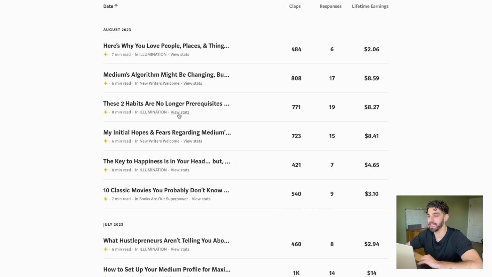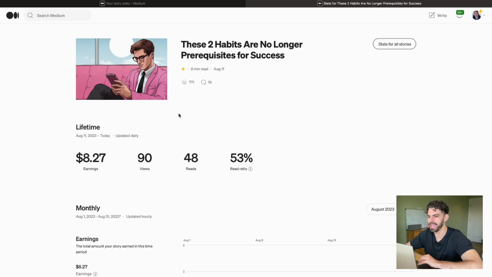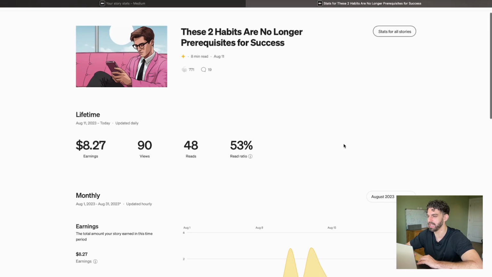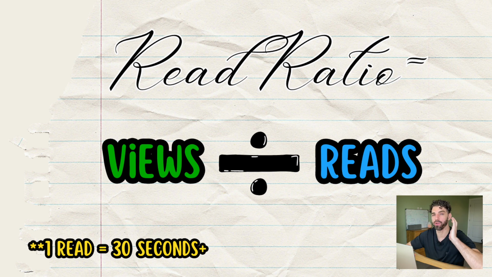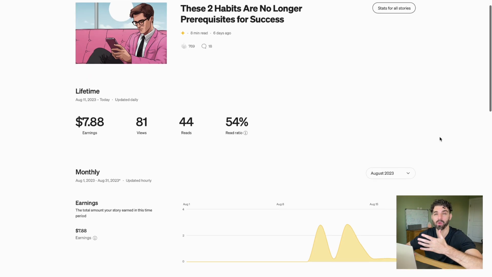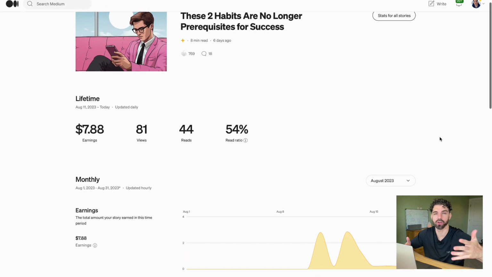And if you click on view stats, you can go into individual stories, and here's where you will see the lion's share of the changes. Total earnings, views, reads, and read ratio, which is defined as your total views divided by your total reads, a read being anyone that has read your story for more than 30 seconds.